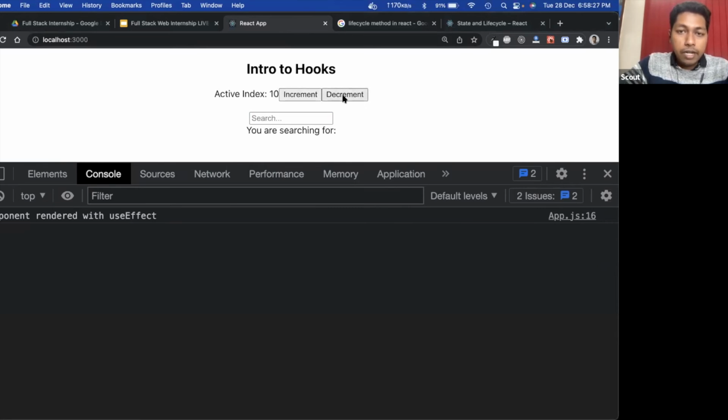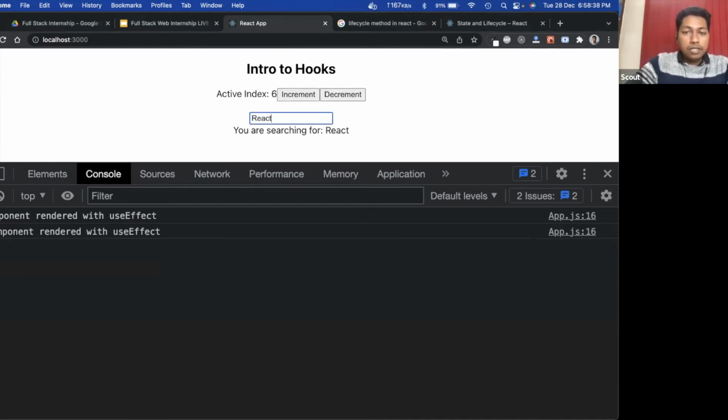So for increment and decrement, this thing is not working. This code executed for the first render, but for increment and decrement, this thing is not working. But if I do search, yes, search is working, right? The console log is working.